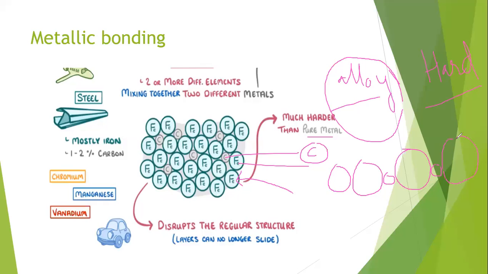Due to the irregular shapes of the different elements, atoms do not slide over each other. When they do not slide over each other, then they are very hard. Metals are soft only because of their sliding nature.